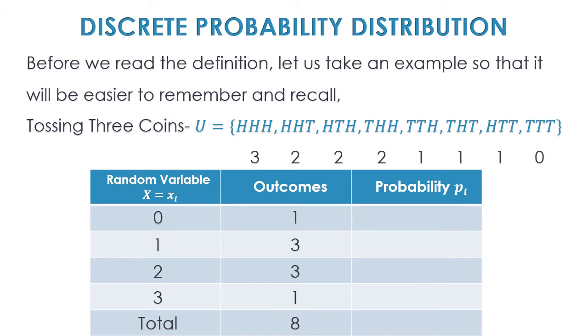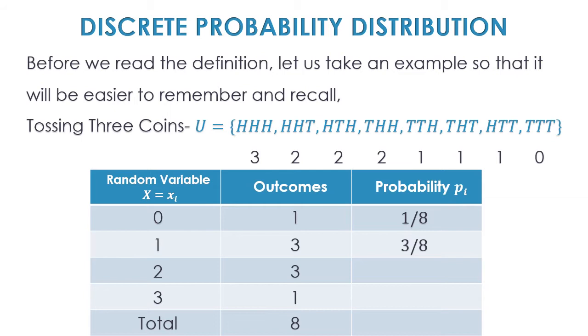Favorable outcomes divided by total outcomes. So what is the probability of 0 heads? That would be 1 divided by 8. Similarly, what is the probability of 1 head? 1 occurs 3 times and the total outcomes are 8. So that would be 3 upon 8.